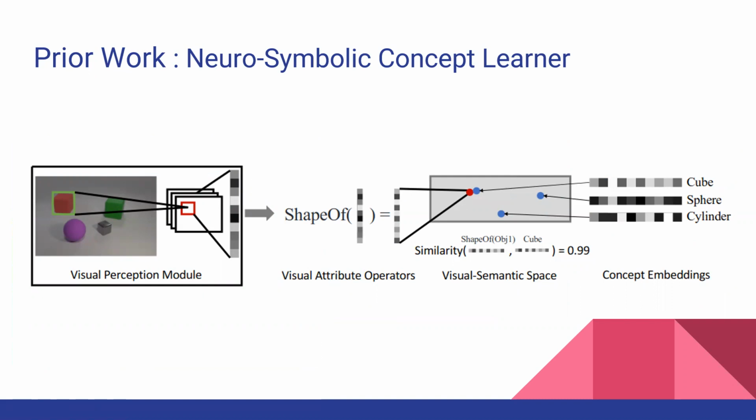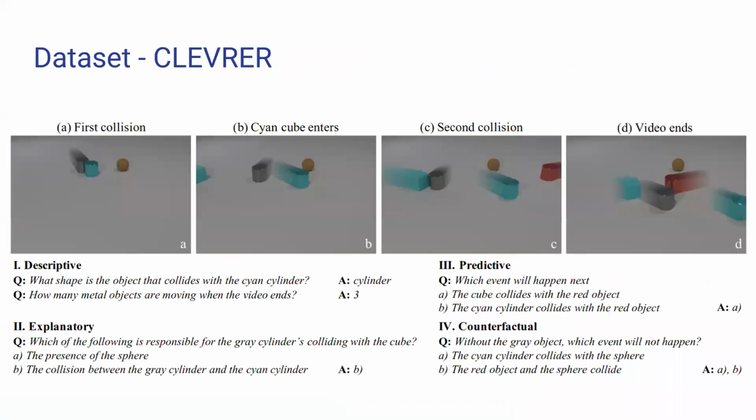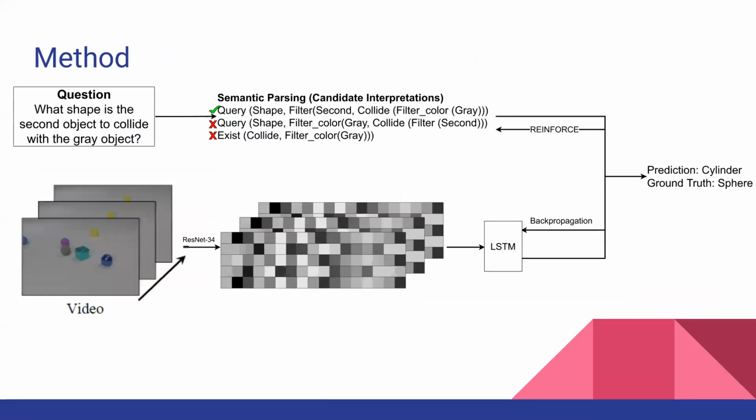Since the questions we are dealing with in our project are somewhat complex, we thought of using the symbolic logic method for question parsing. The dataset we are considering is CLEVRER, which consists of videos, questions, and answers. The questions are of four major types: descriptive, explanatory, predictive, and counterfactual, all requiring a high-level understanding of the video.